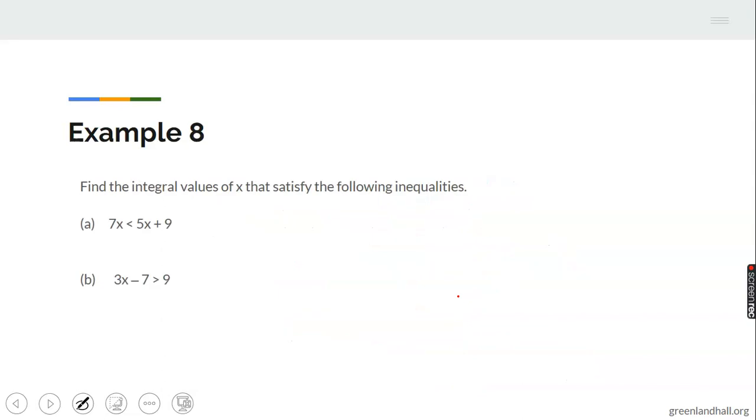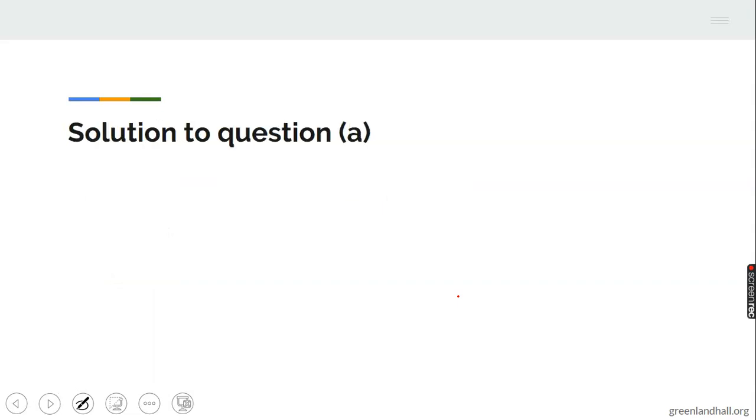Now let's move on to the other one. We have to find the integral values of x that satisfy the following inequalities: 7x less than 5x plus 9, then 3x minus 7 greater than 9. Let's start with the first question. We have 7x less than 5x plus 9.